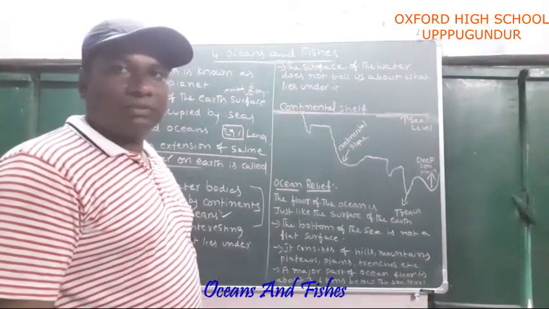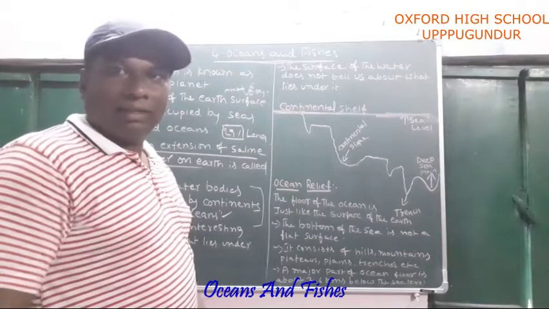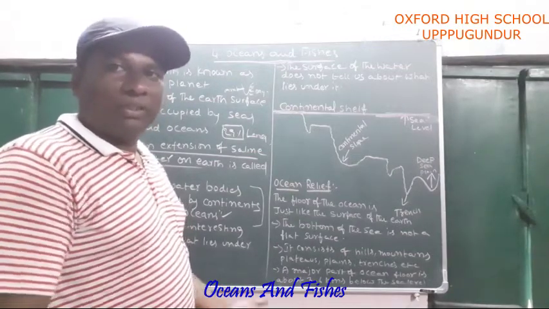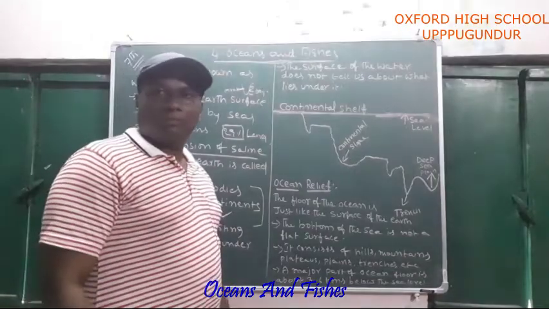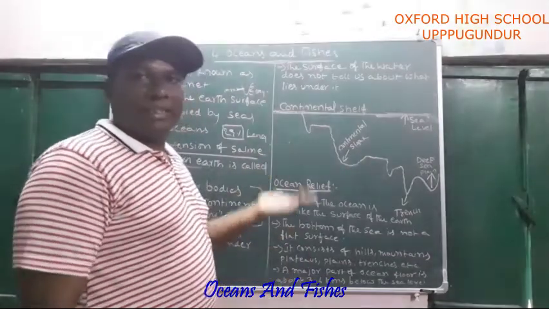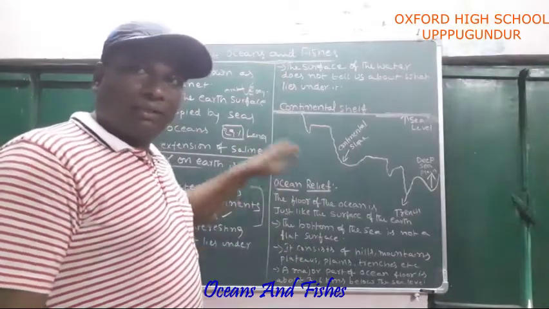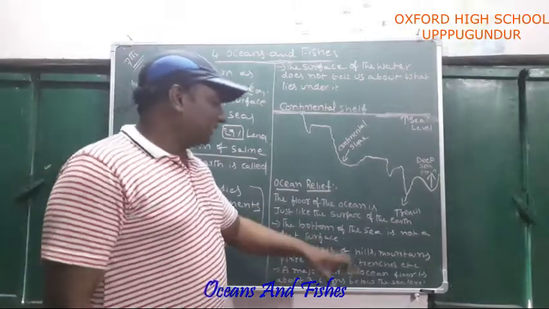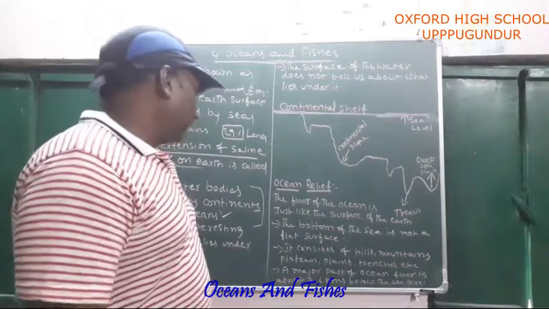We generally see hills and mountains, but we never imagined such hills and mountains are located in the oceans. Yes, really, these hills and mountains exist inside the ocean.